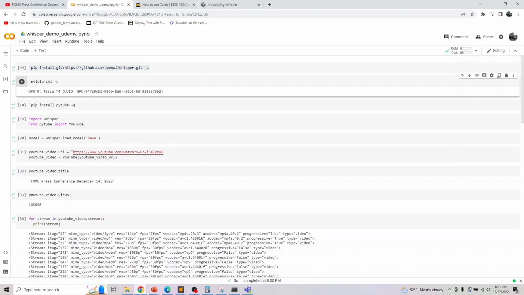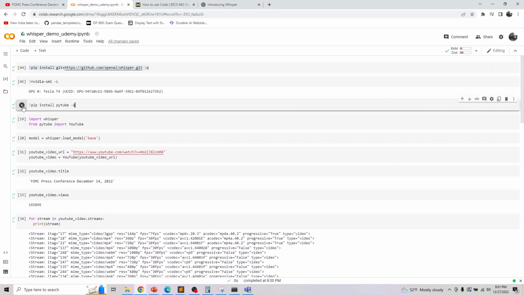If you have Colab Premium, then you can actually do this on multiple GPUs. In our case, we are just using one GPU, so it's probably working for us.